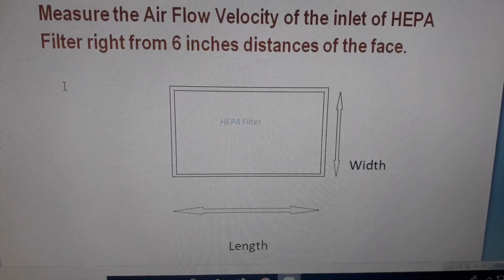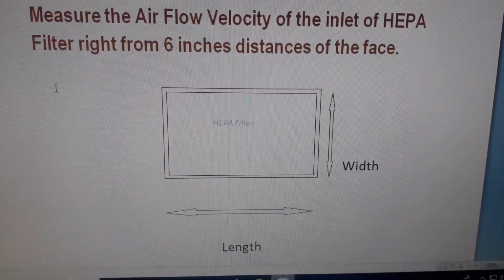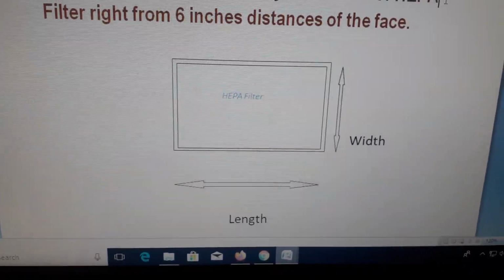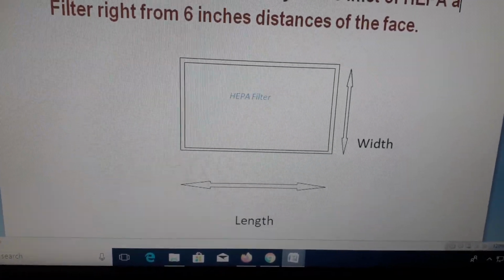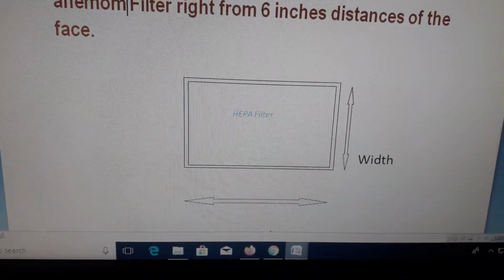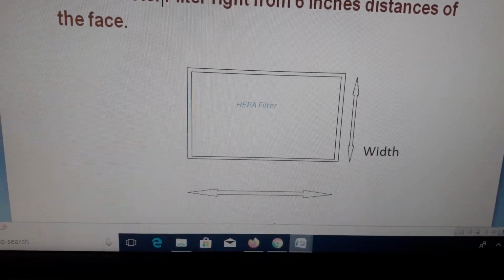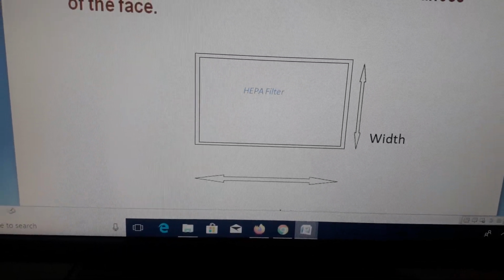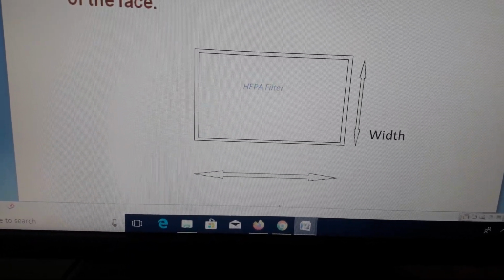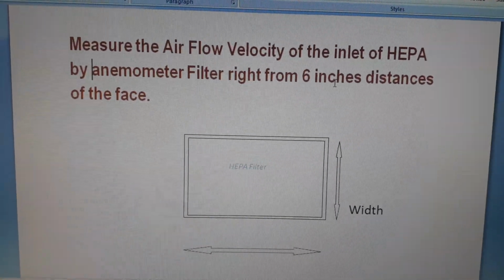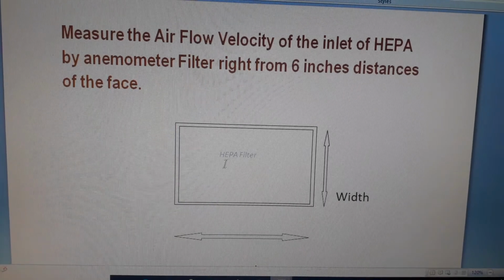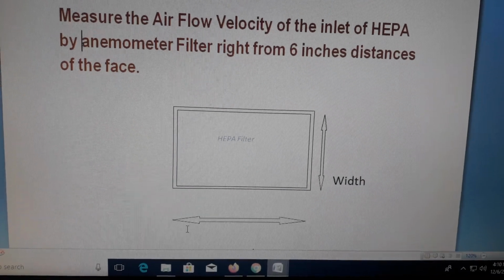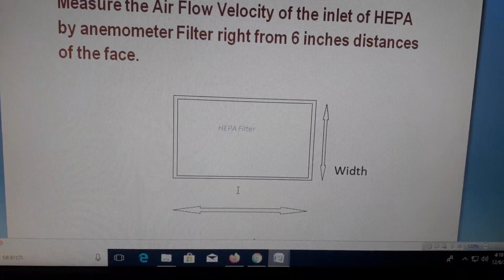Measure the air flow velocity at the inlet of the HEPA filter by means of an anemometer, from 6 inches distance of the filter face.